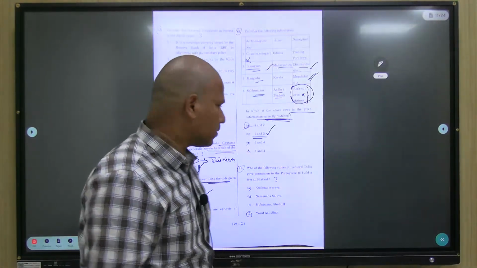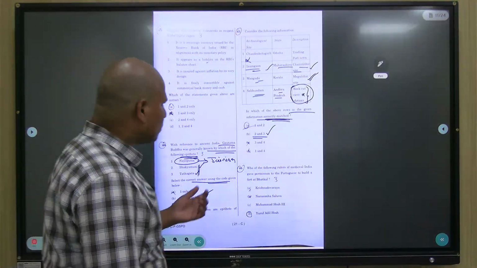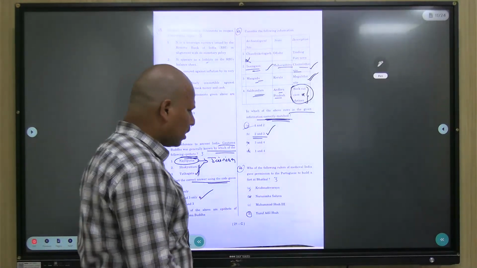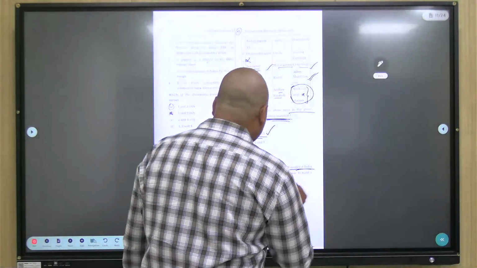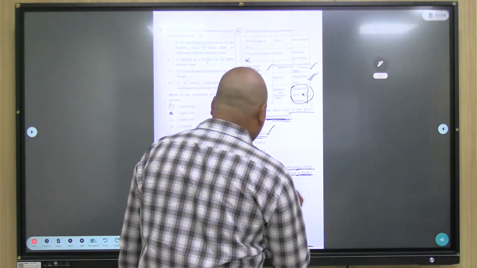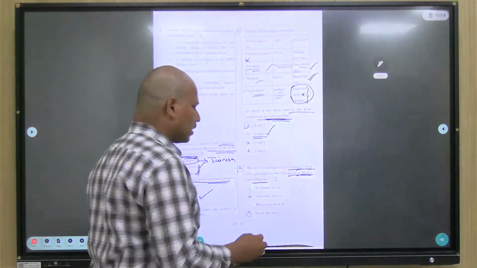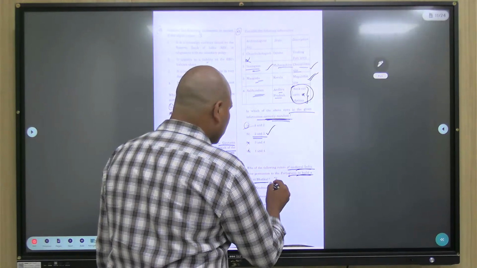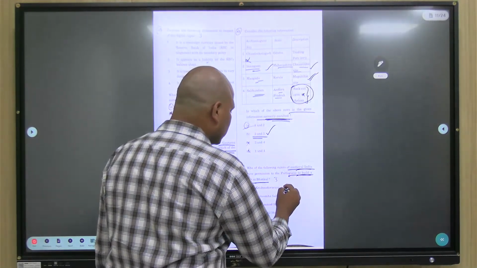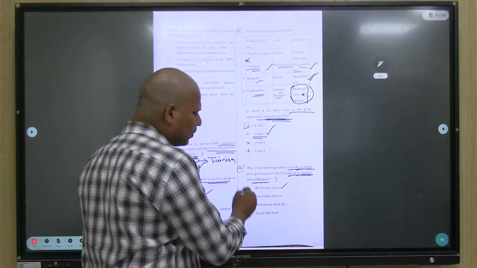Right. Next, from medieval, we have this question. Rulers of medieval India gave permission to the Portuguese to build a fort at Bhatkal. Permission to the Portuguese to construct was given by Krishnadevaraya. So don't go by these markings.